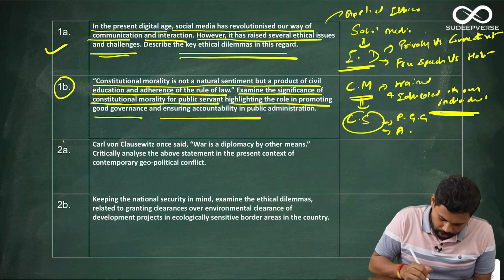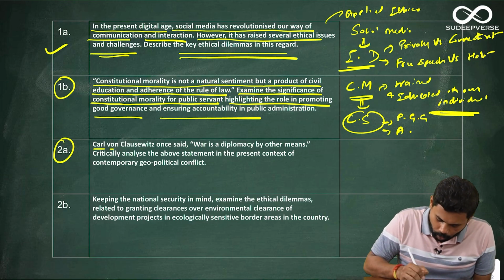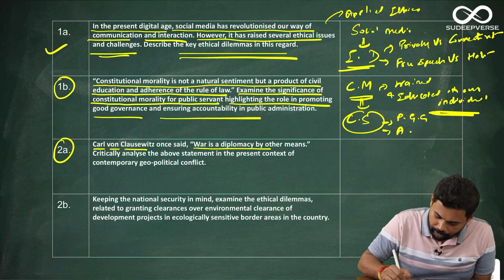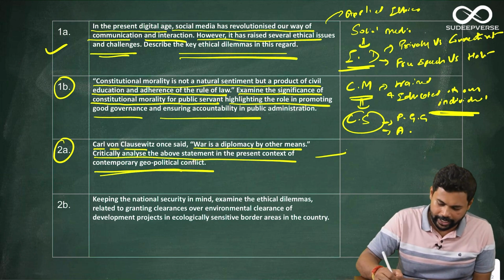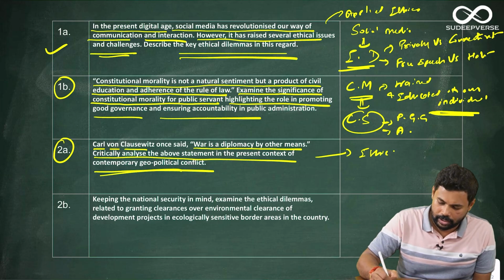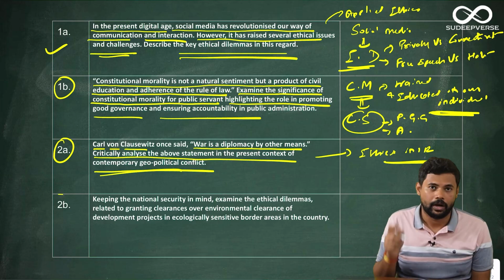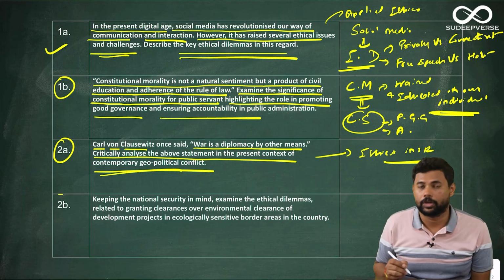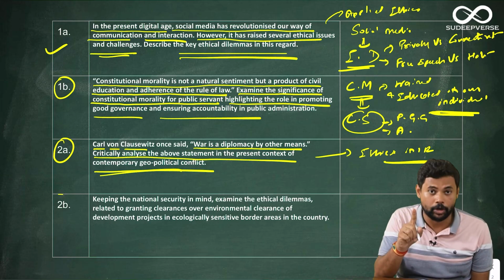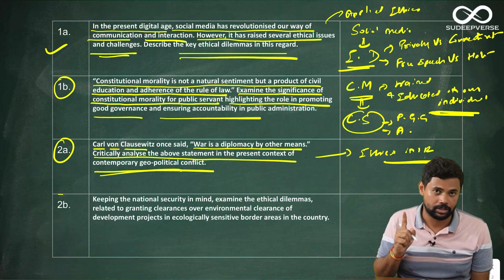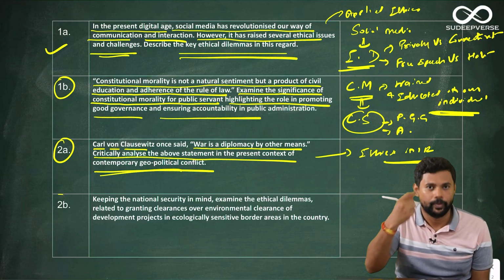The next question is 2A. Karl von Clausewitz once said, war is diplomacy by other means. Critically analyze the above statement in the present context of contemporary geopolitical conflicts. Okay, again this is ethics in international relations. A very interesting quote given by Karl von Clausewitz, which we will discuss in detail when we are writing the answer. But as I have kept on telling you, the stand that you should take should always be just war theory and not this. So overall we will discuss how it is when we are writing the answer.